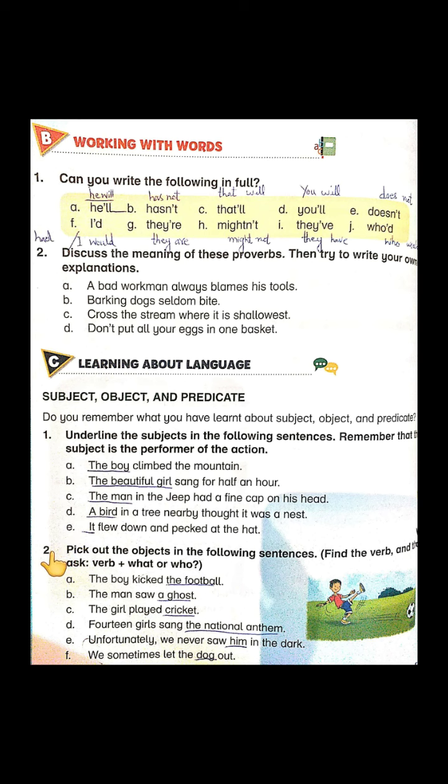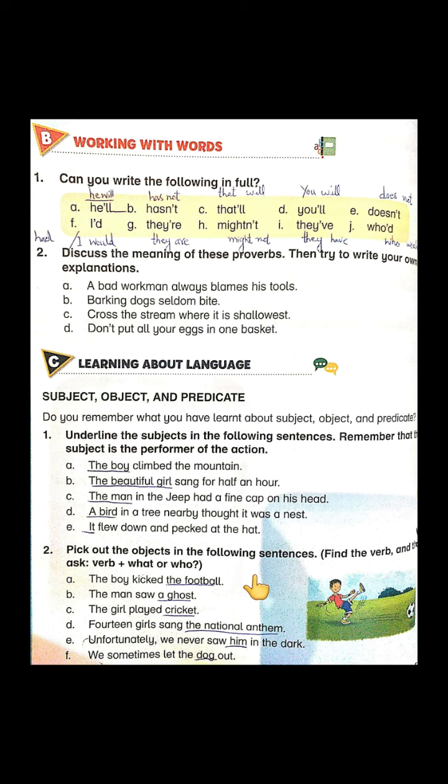Now, in the second exercise, they want us to pick out the objects in the following sentences. And they said that find the verb and ask verb plus what or who. What does it mean? Okay, let's first find out what is the meaning of object. What is object? Students, object is the receiver of the action in short words.